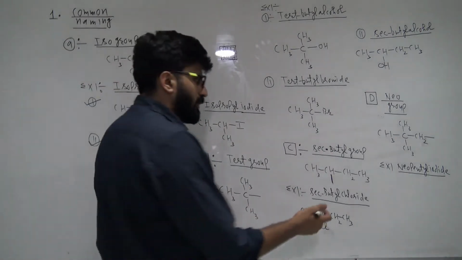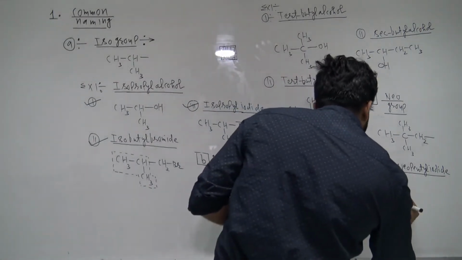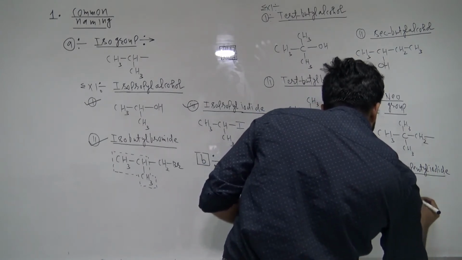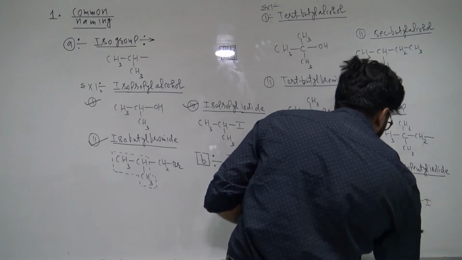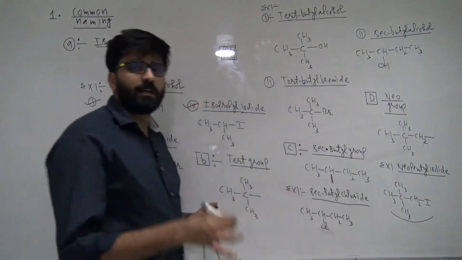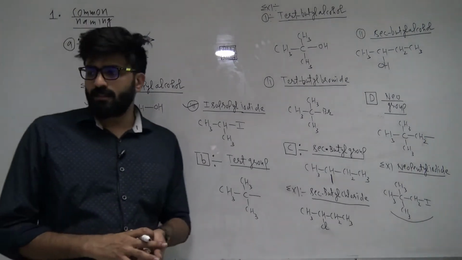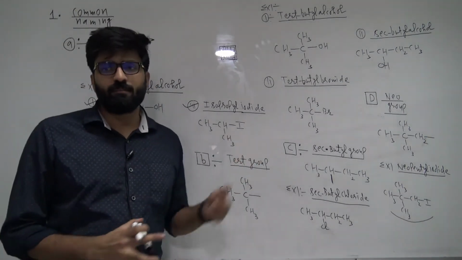So you know what the neo group is. You're like, sir, this is the neo group. So first of all, you write the neo group. Okay, it becomes neopentyl. Now you add iodine. So it will become neopentyl iodide, right? So as far as common naming is concerned, you should know these compounds, right?